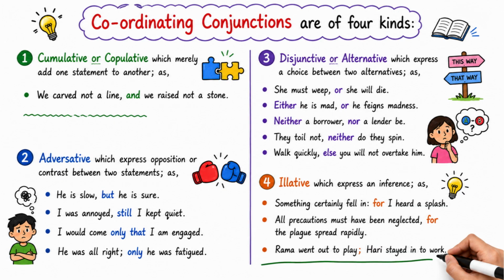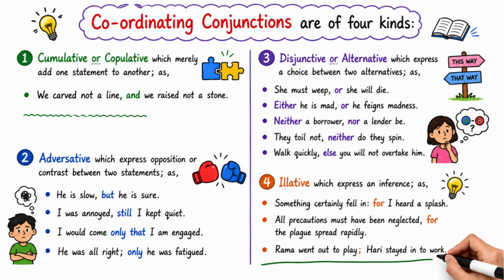Coordinating conjunctions are of 4 kinds. First, cumulative or copulative, which merely add one statement to another, as in "We carved not a line and we raised not a stone." Second, adversative, which express opposition or contrast between 2 statements, as in "He is slow, but he is sure. I was annoyed, still I kept quiet. I would come only that I am engaged. He was all right, only he was fatigued."